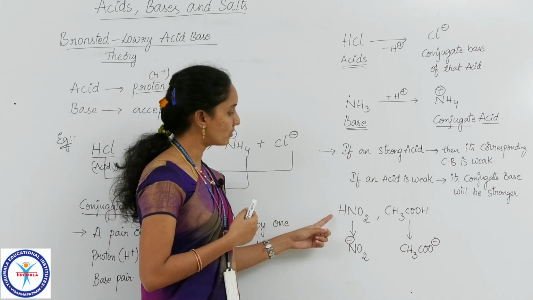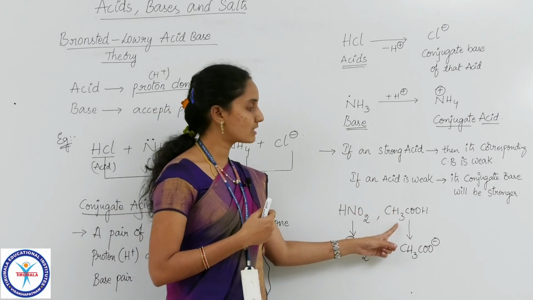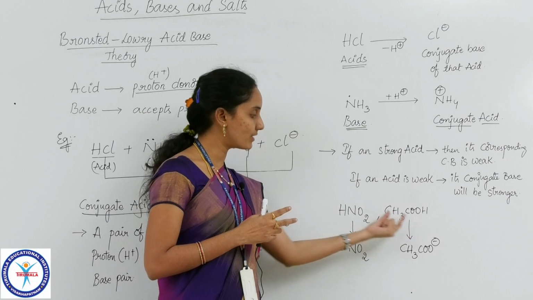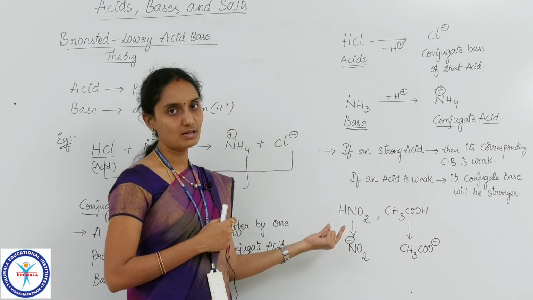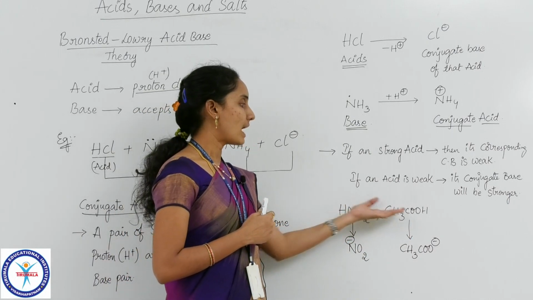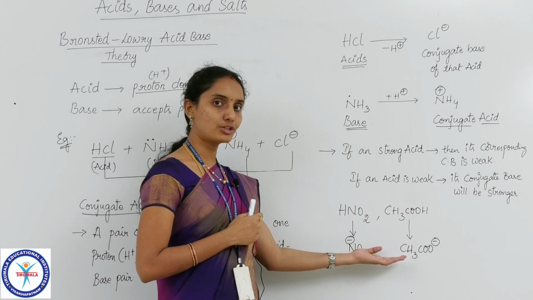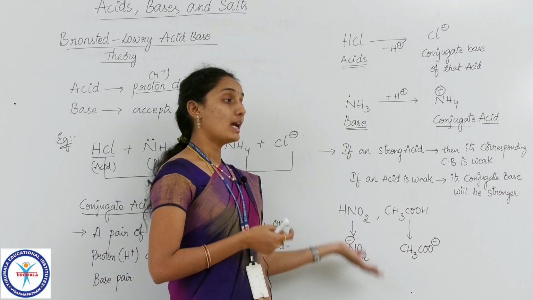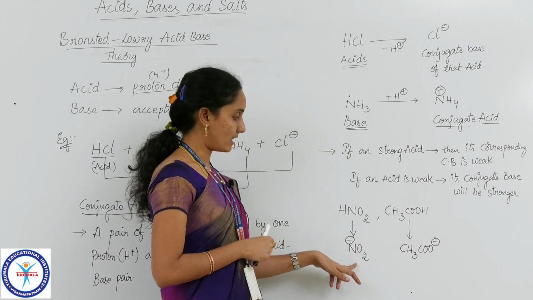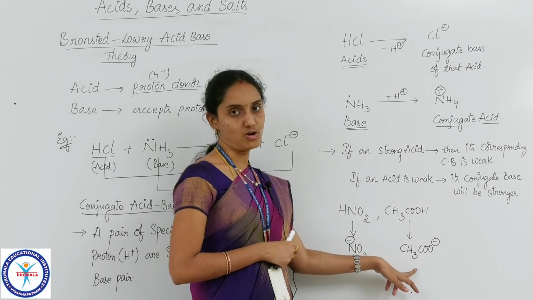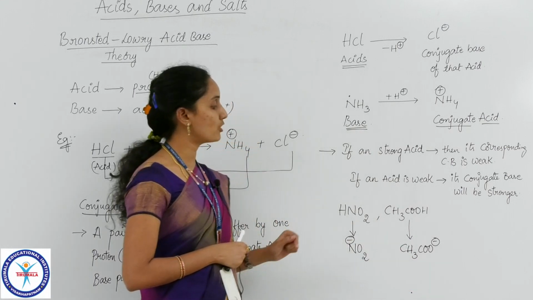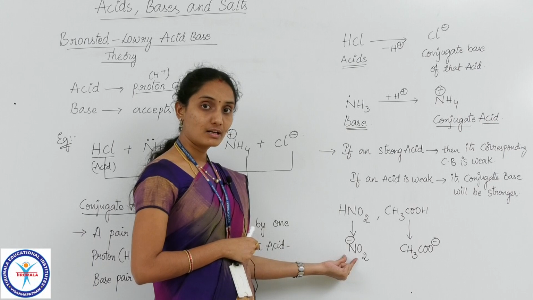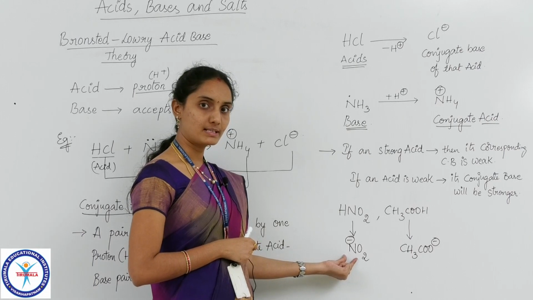So when compared to HNO2, CH3COOH is weaker. Correspondingly this acid is weaker when compared to that acid. And both the acids have their conjugate bases respectively. In comparison with NO2 minus, the acetate ion will be stronger because I have already said, the stronger acid will have the weaker conjugate base.